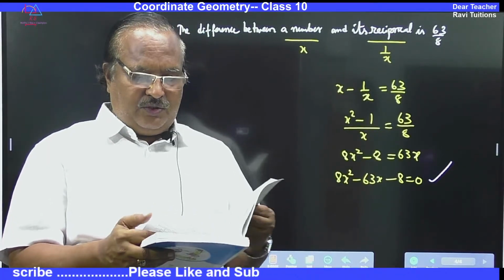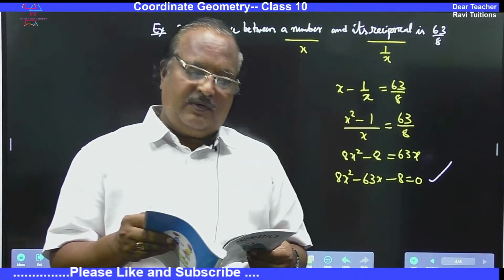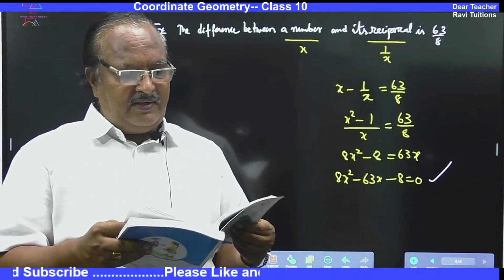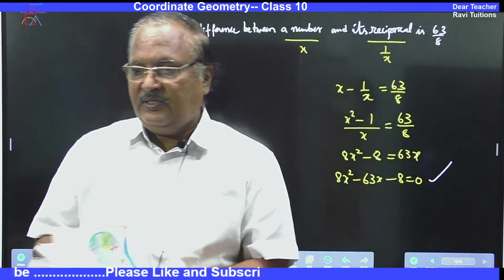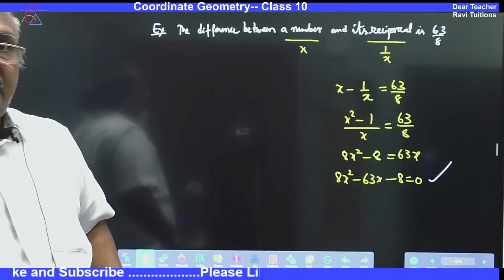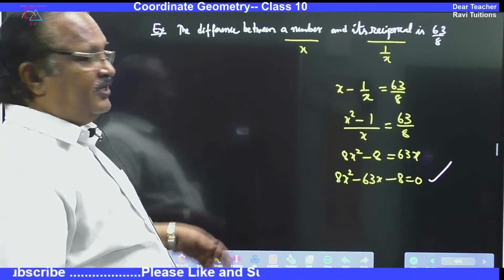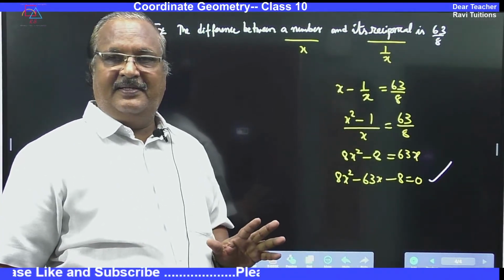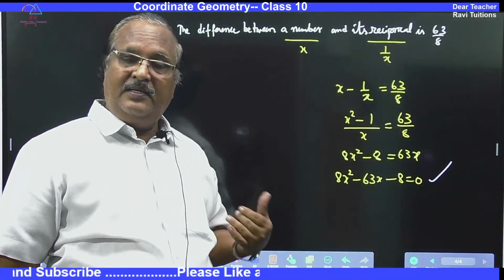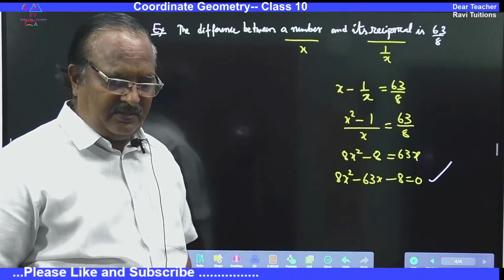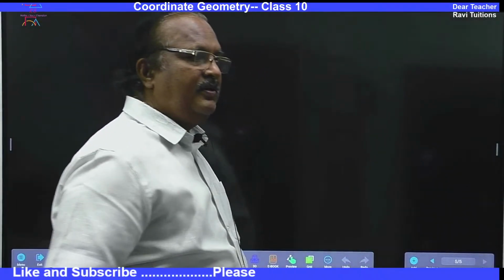In 4.2 also 3, 4, 5, 6 are the word problems. And in 4.1 also a special question is there, second question is a word problem. So, word problems are definitely there in the exam. Don't neglect word problems, because word problem is not there in the last year. So, every chance to get, but you may be getting an easy question, not a difficult question. Let me take up one more question.